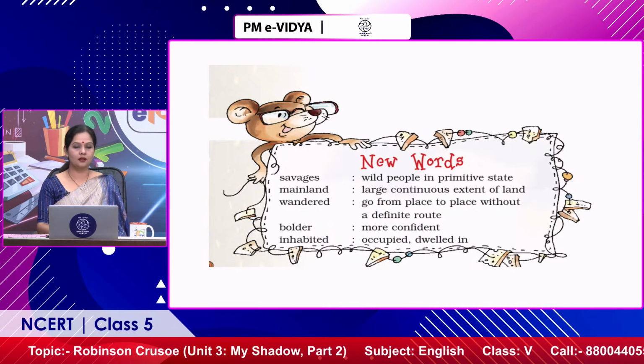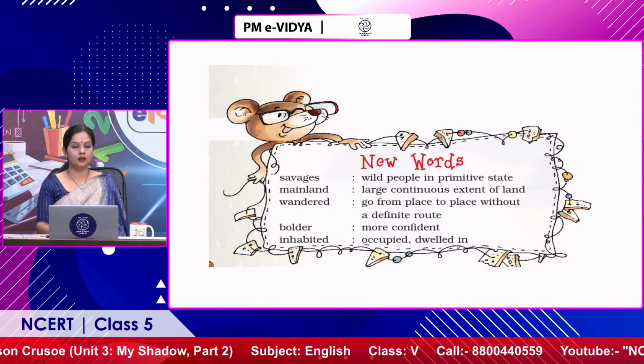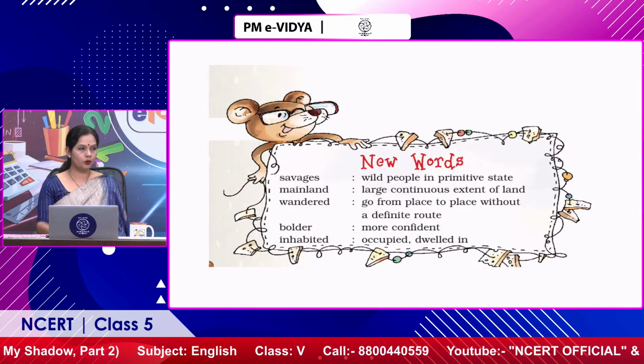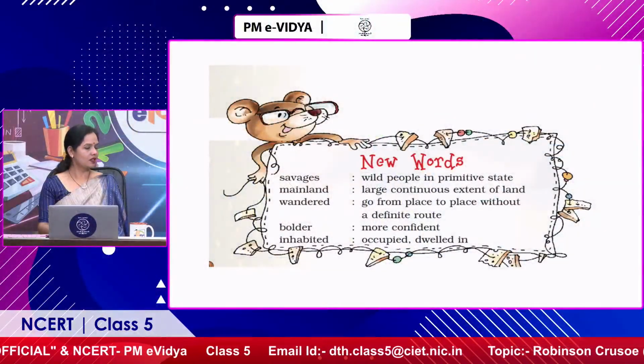Next one is mainland, and mainland is a large continuous extent of land. If I explain it in terms of India, it starts from Kashmir to Kanyakumari. And then we have Andaman Nicobar Islands and we also have Lakshadweep Islands, right? But these 2 islands are not a part of the Indian mainland, right? Because they are out of the common stretch, the continuous stretch. We can see in the map also, it is quite different.